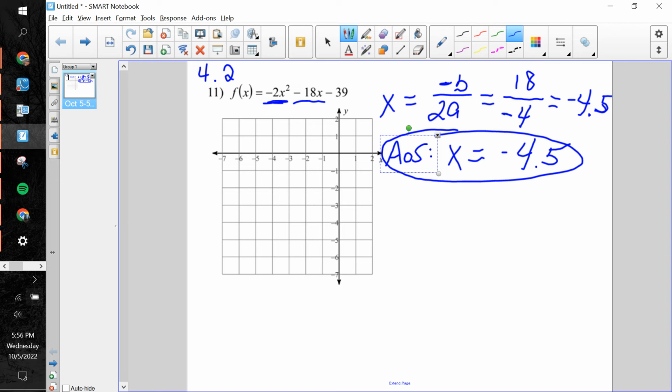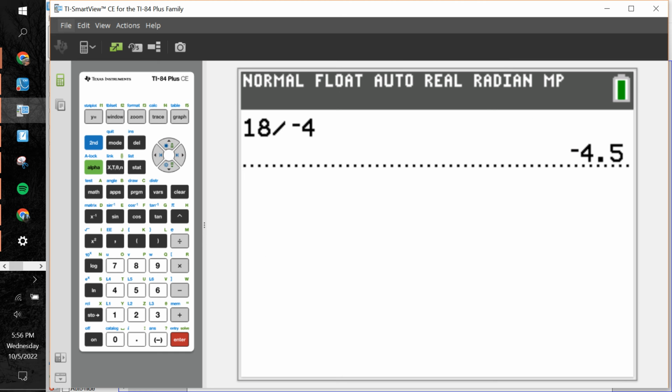And we're going to use that now to help us fill out our table. So x column and y column, or f of x. And just like always, we need 5 values here. And then this value that we just came up with, negative 4.5, we have to include that in the middle of the table. But the reason this one got brought up, I think, is because the way we've had our tables set up in class, a decimal value like negative 4.5 isn't going to show up. So let me show you guys how to get around that on the TI-84.